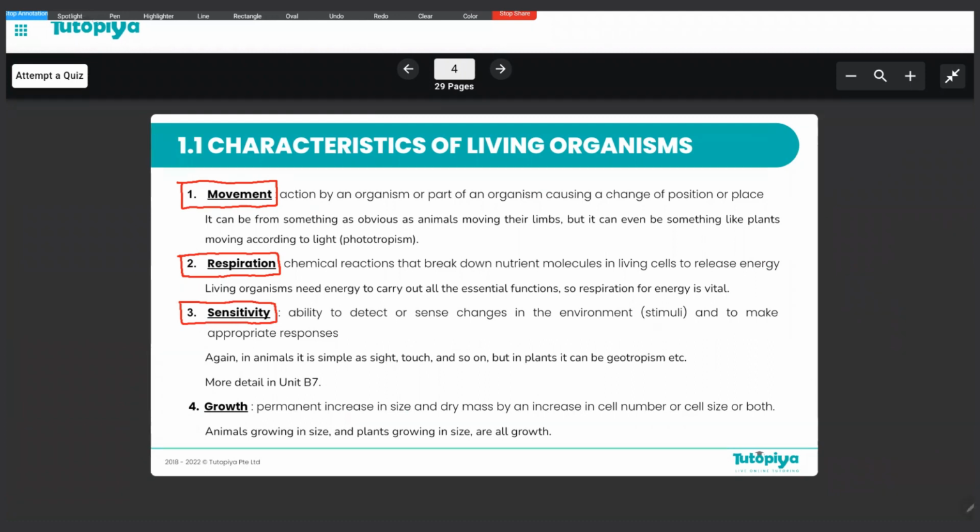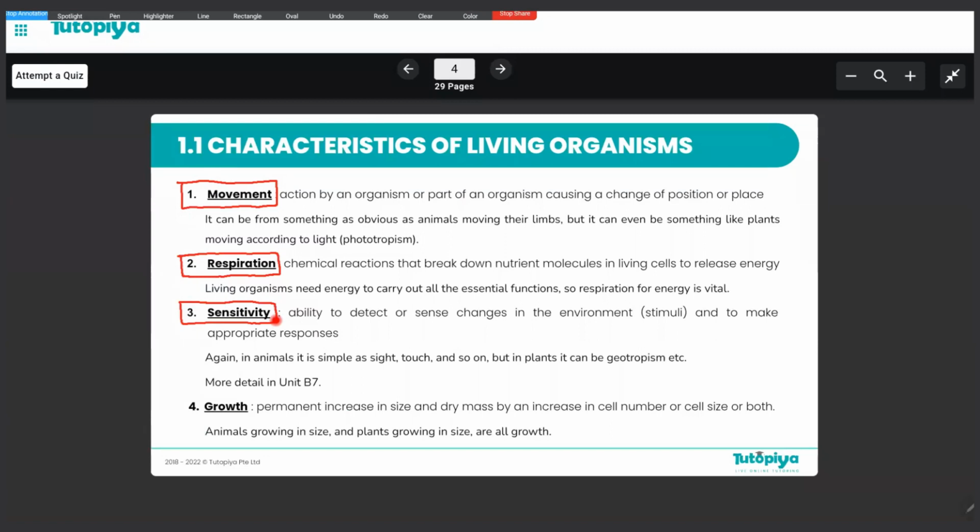Let's take a look at the definition. It's defined as the ability to detect or sense changes in the environment, and these changes are referred to as stimuli, and to make appropriate responses. So what is sensitivity? Being able to detect or sense changes taking place in our environment and making suitable responses to those changes. And this is the third characteristic. Every organism, every living thing has this characteristic of sensitivity.